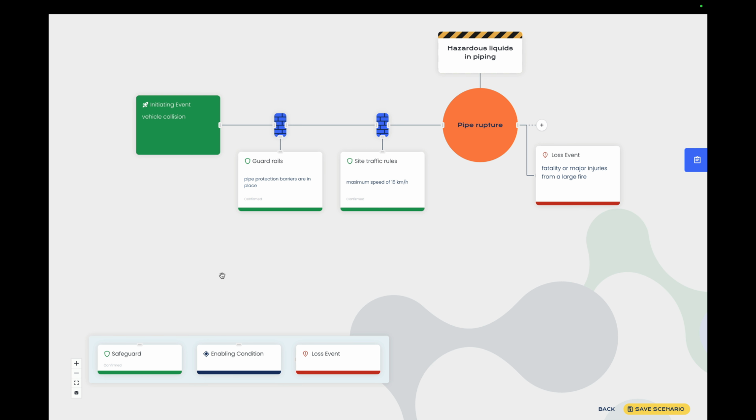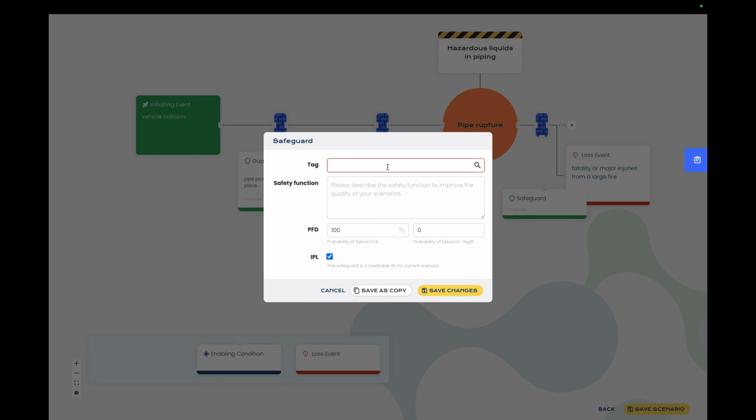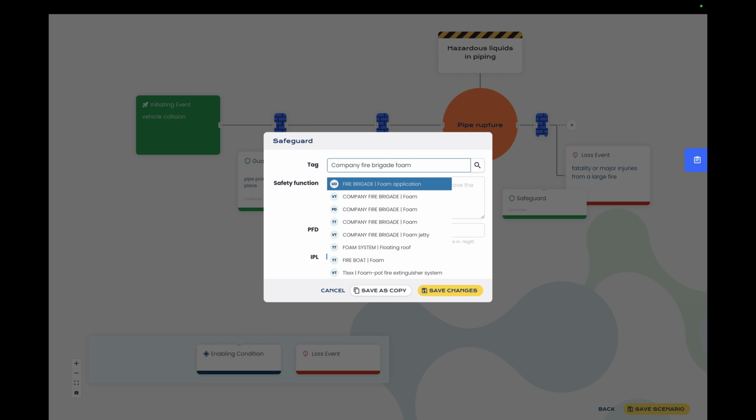After the loss of containment, we could think about things like a company fire brigade or something like that. So let's add an event and add a safeguard. Company fire brigade phone. And in this case, I want to do something different. Instead of writing the safety function manually, I will hit enter to start searching the knowledge graphs for this safety function. I will select the one from the tank terminal knowledge graph to continue.